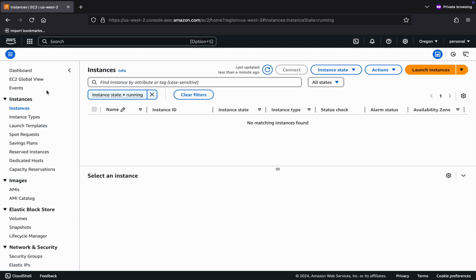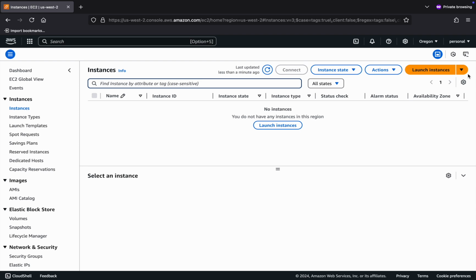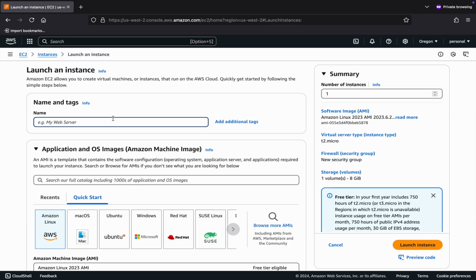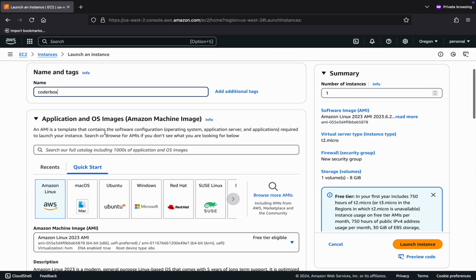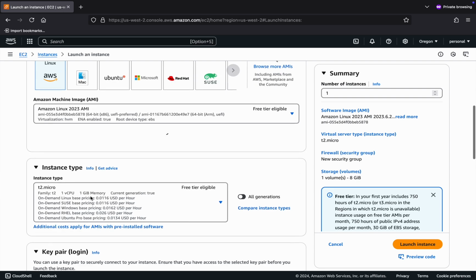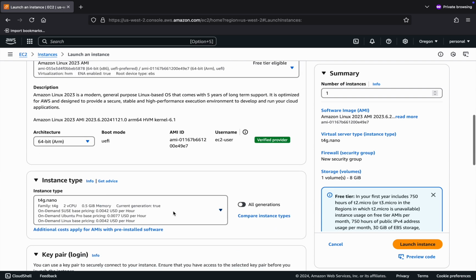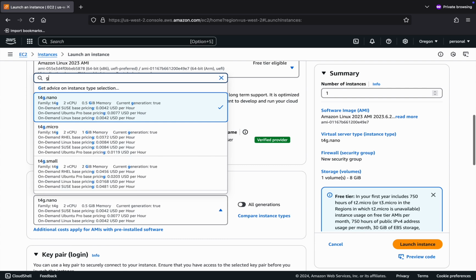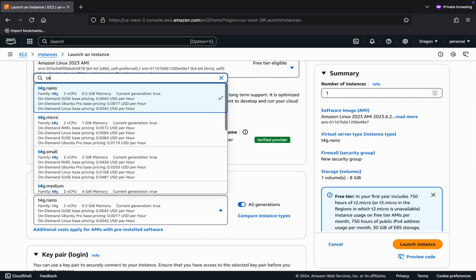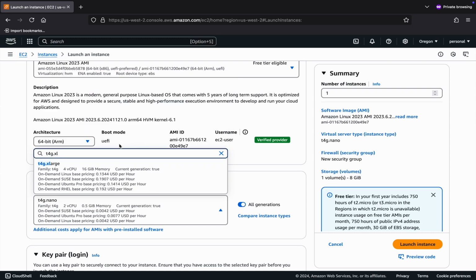First thing I'm going to do from the AWS EC2 console here is set up a new EC2 instance. So we'll do that. We'll go to Launch Instances. I'm going to call it Coder Box because why not? We are going to use an ARM instance. We'll use a T4G, so we're going to use a Graviton instance. These are probably the best choice in terms of price performance on AWS. We'll go with a large. That should be plenty big enough.